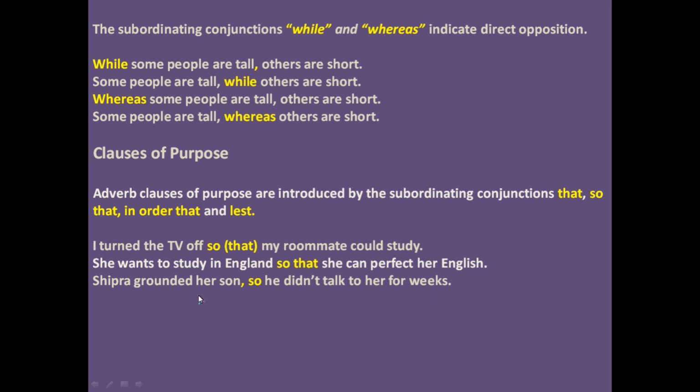So whenever you use so to mark a result, it becomes a coordinating conjunction, where you join two independent clauses to make a compound sentence. But here, with so that, in our first example, I turned the TV off, so that my roommate could study. What is that? So that my roommate could study doesn't make complete sense. It's not a complete thought. You are presenting a subordinate clause. Therefore, you are not using any comma there.